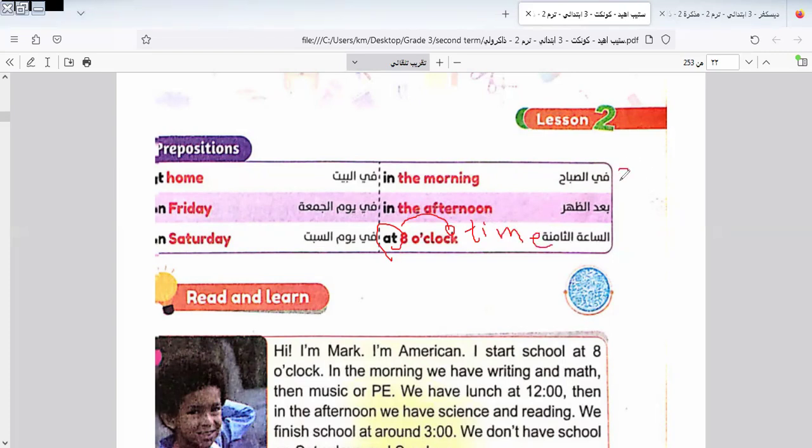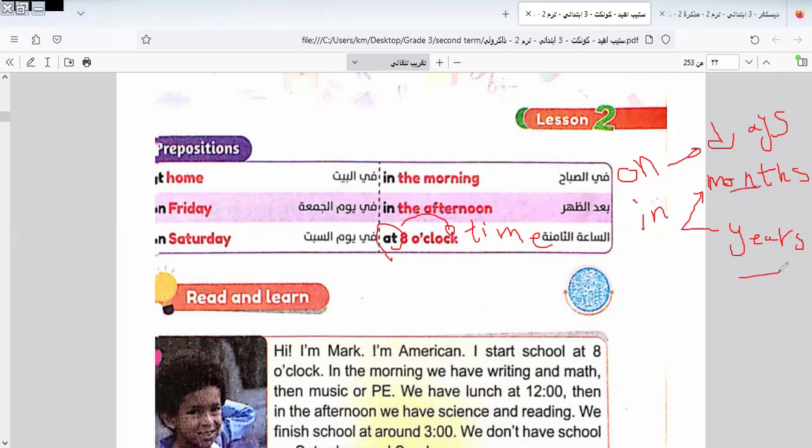As we told you, on is used with what? On, we took before, is used with days, and in is used with months and years. We must know this. Here we have in with months and years, on with days. Okay, let's go to another one.